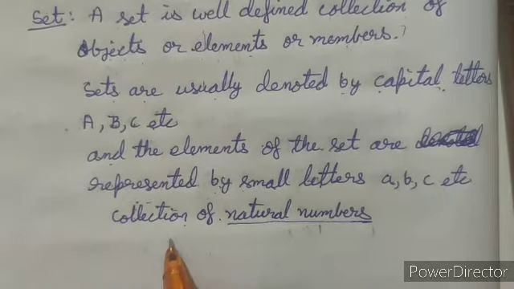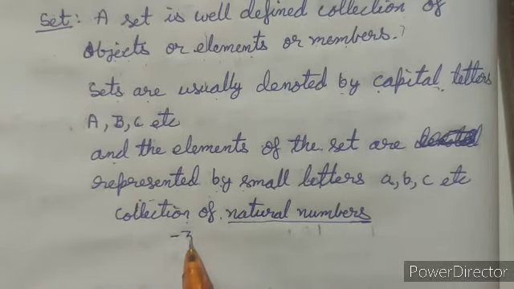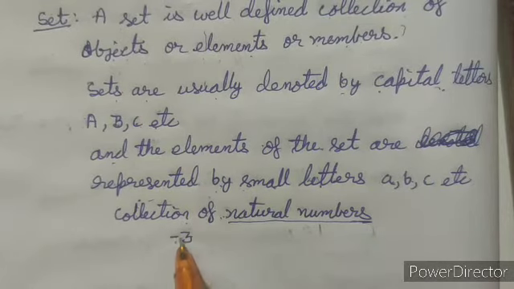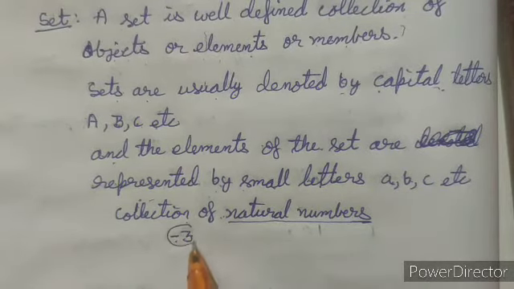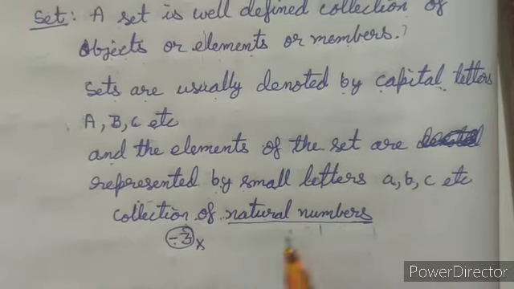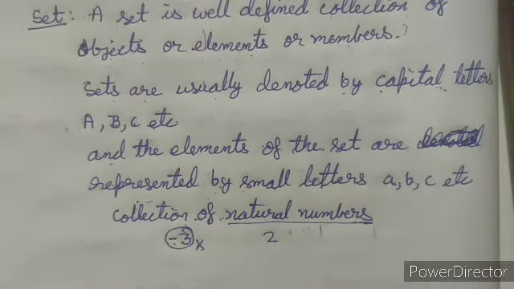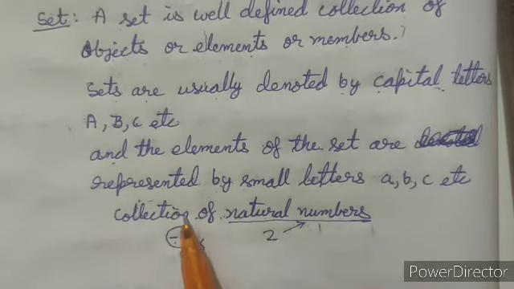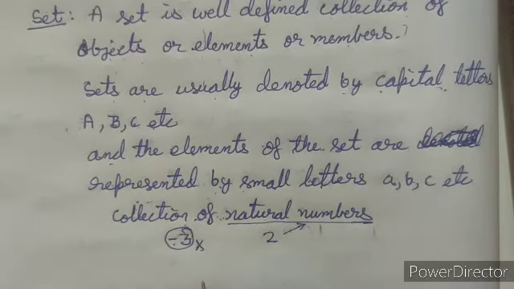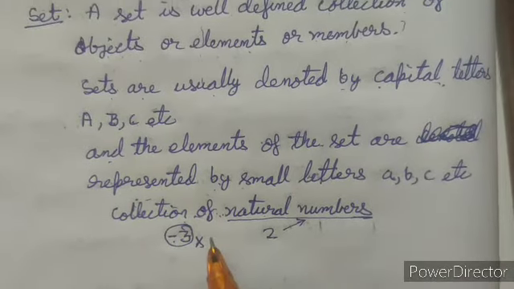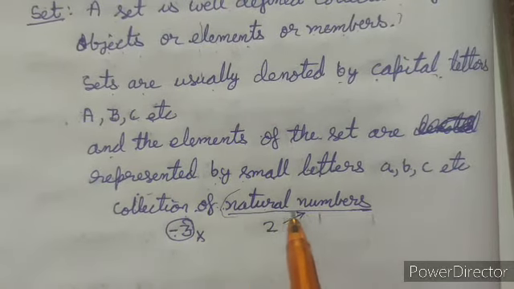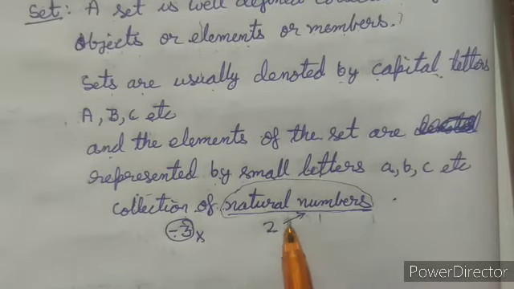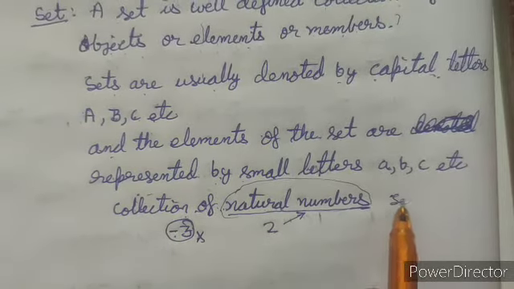If I ask whether -3 will be in this set or not, you can easily say that -3 is not a natural number, so it will not be in the collection. If I say 2, 2 is a natural number, and therefore it will be in the collection of natural numbers. So we can say it is well defined that we have to take only the natural numbers, and thus it is a set, or the natural numbers can be represented in a set.